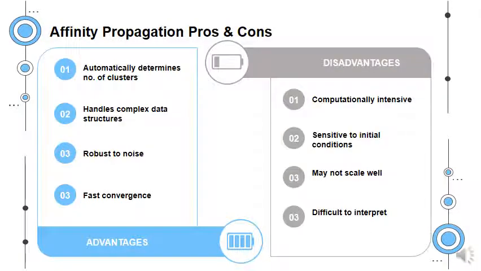Here are some pros and cons of affinity propagation algorithms. The advantages are that it automatically determines the number of clusters, handles complex data structures, is robust to noise, and has fast convergence. Disadvantages are that it is computationally intensive, sensitive to initial conditions, may not scale well, and is difficult to interpret.